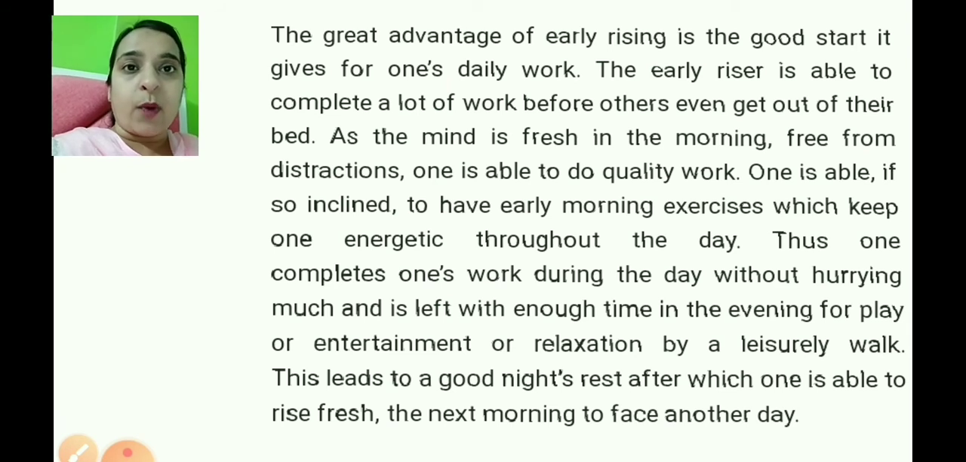The great advantage of early rising is a good start it gives for one's daily work. The early riser is able to complete a lot of work before others even get out of their bed. As the mind is fresh in the morning, free from distractions, one is able to do quality work. One is able, if so inclined, to have early morning exercises which keep one energetic throughout the day.